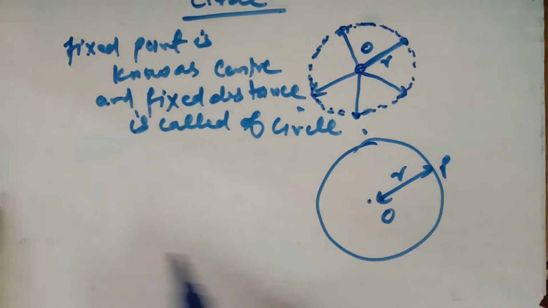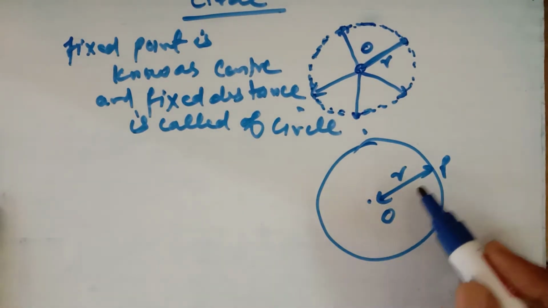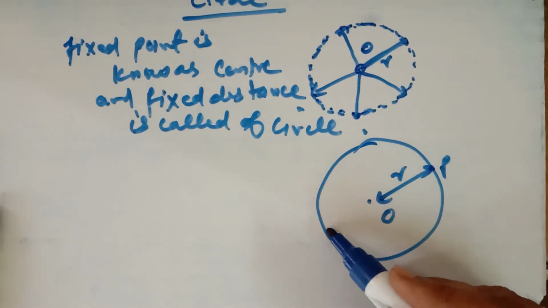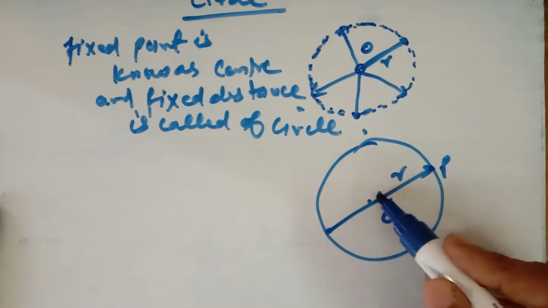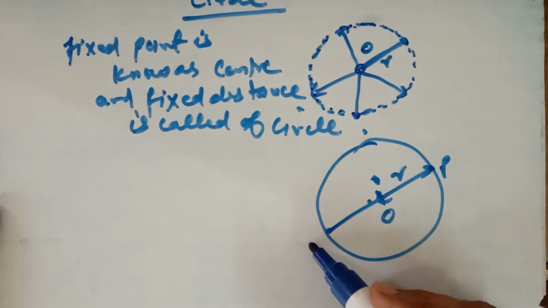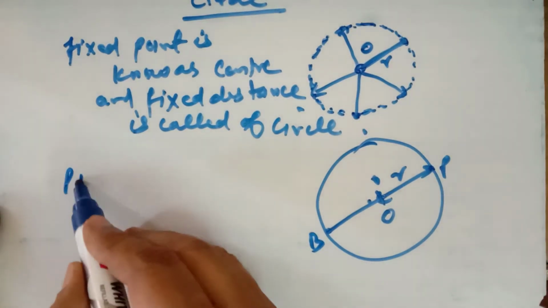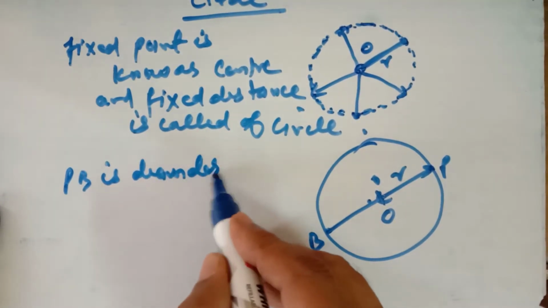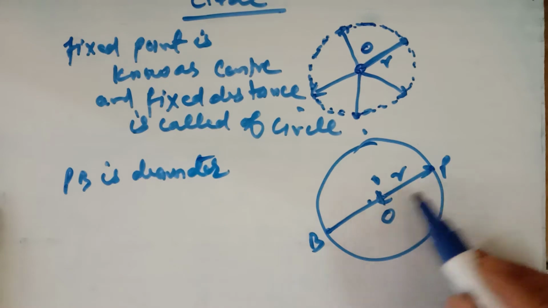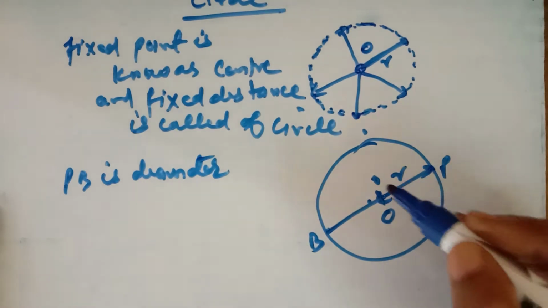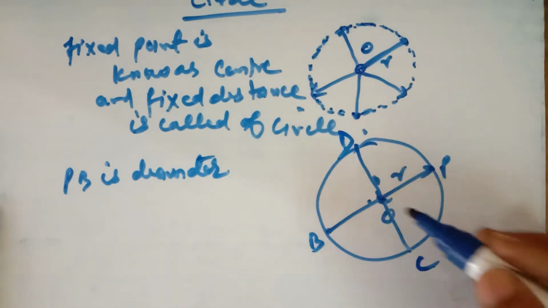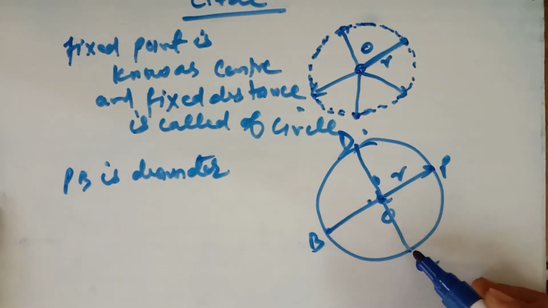After that, what is the diameter? Diameter is the line segment joining any 2 points on the circle and passing through the center. So PB is the diameter of the circle. This is also a diameter, passing through the center and joining any 2 points of the circle.